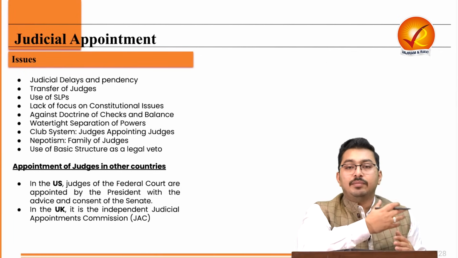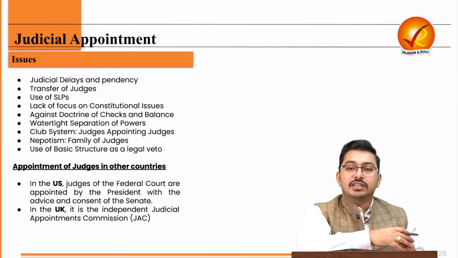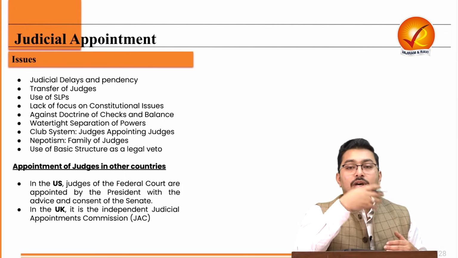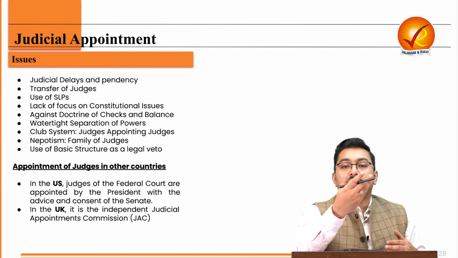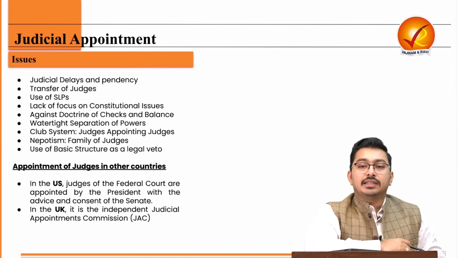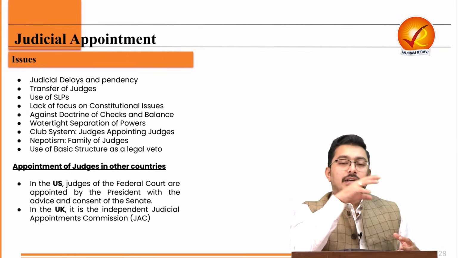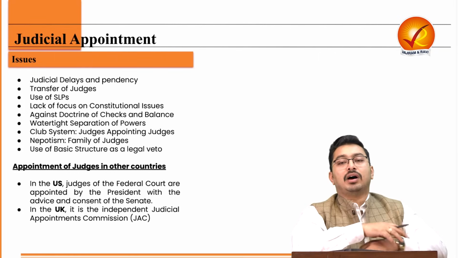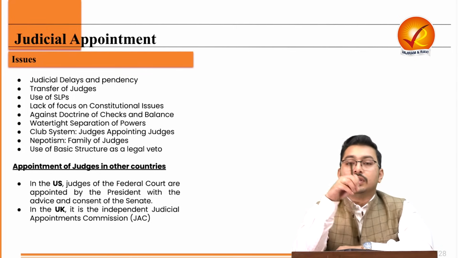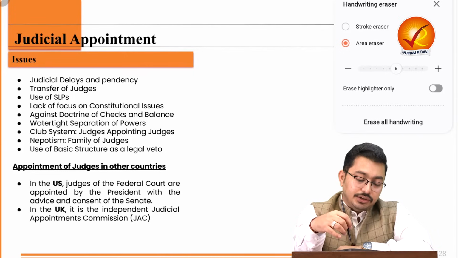It is like I be the arbiter, I am adjudicating my own case, I am deciding my own case. It is like a father appointing a son, like a club appointing another club, like a family appointing another family of judges. Because of this, the criticism has come that there are more than 50-60 odd families where the concentration of power in judicial appointment has happened, and therefore you have a lot of brother judges, a lot of son judges coming into the higher judiciary.